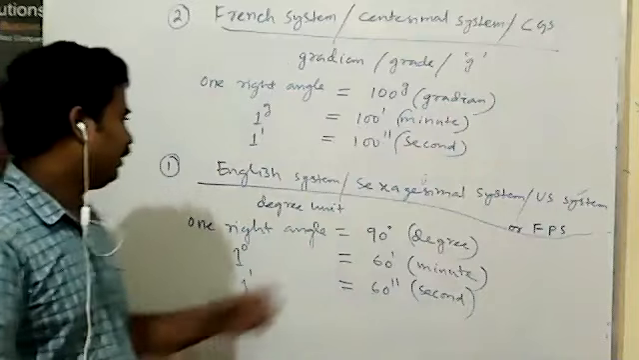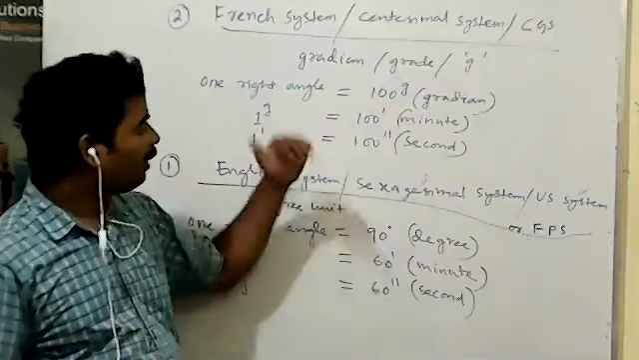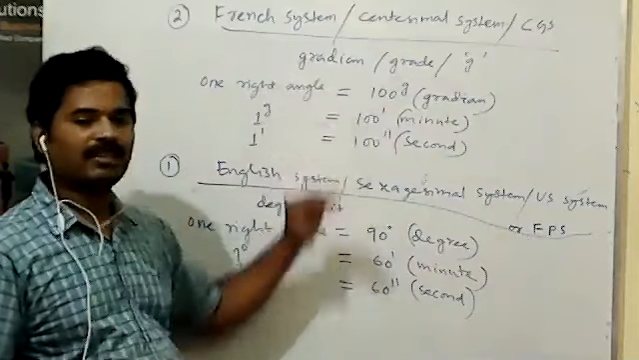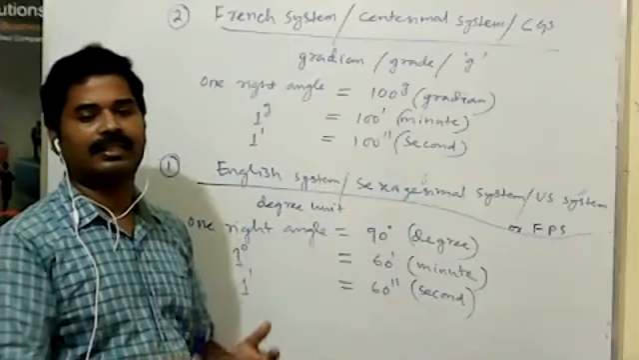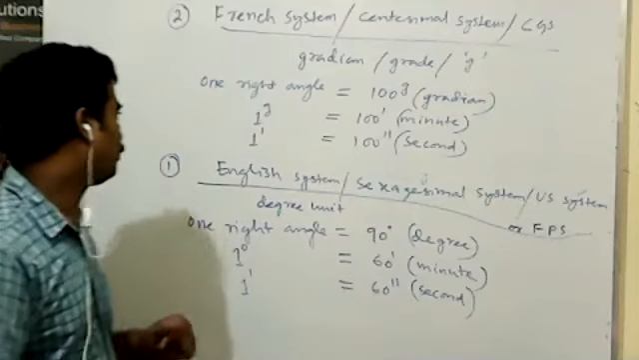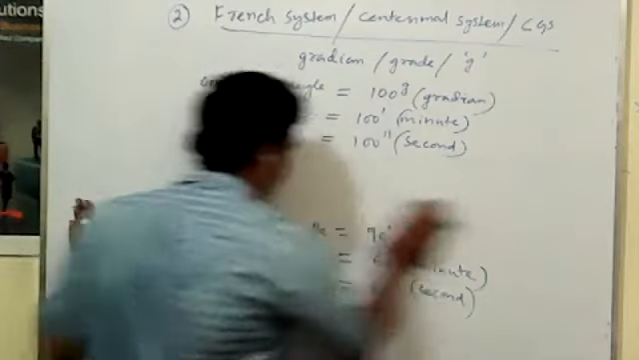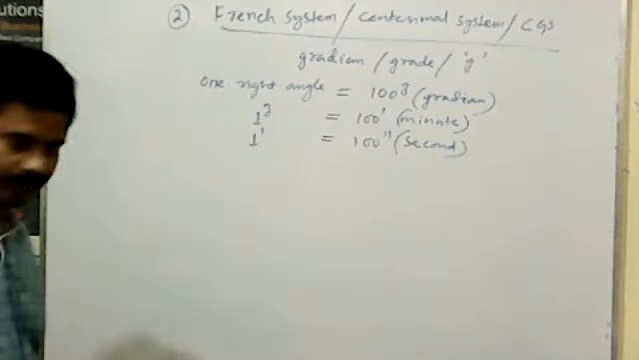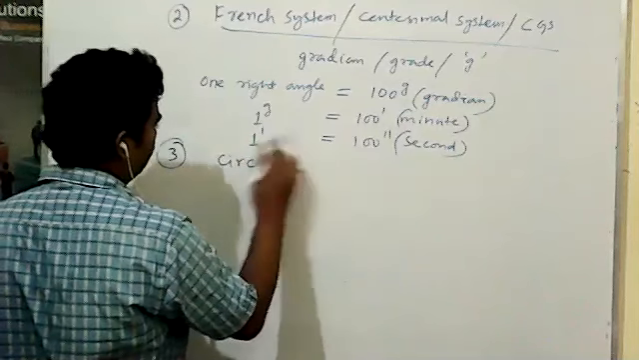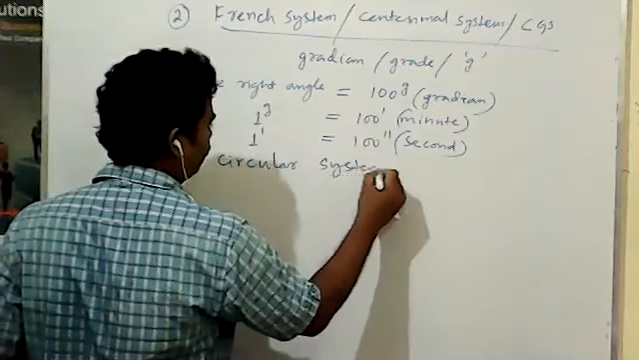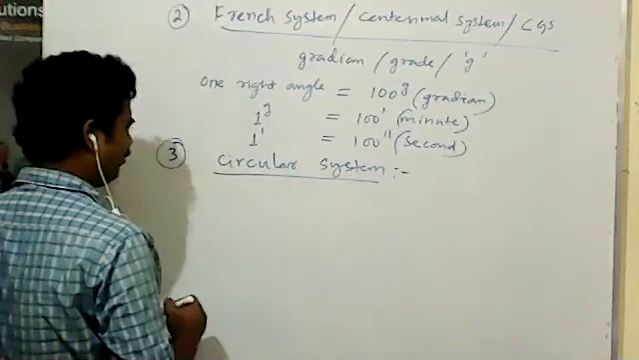That means here FPS minute and CGS minutes are different. For measurement के लिए उस separate system में separate measurement हो रहे थे. After communication, they take their relationship. Now comes to another system, that is the circular system, sometimes also called British system.